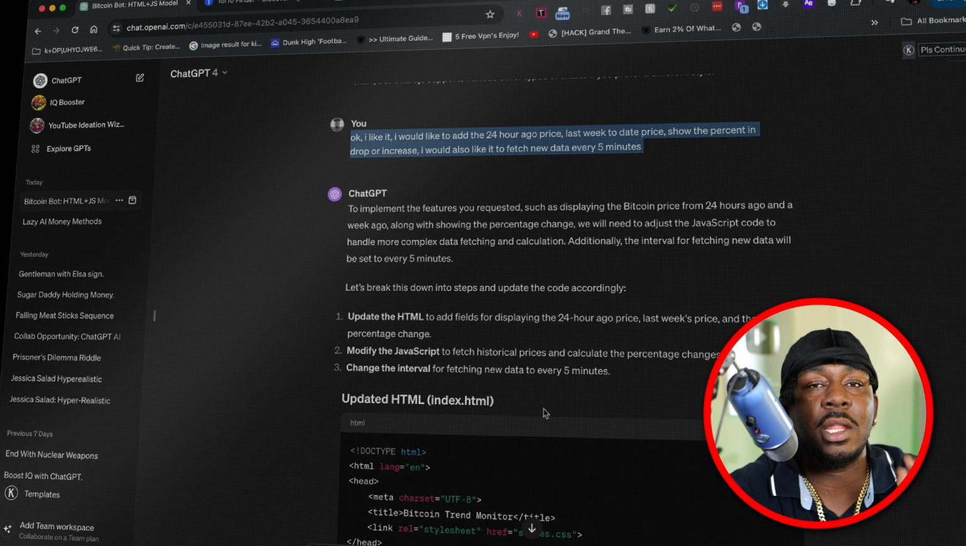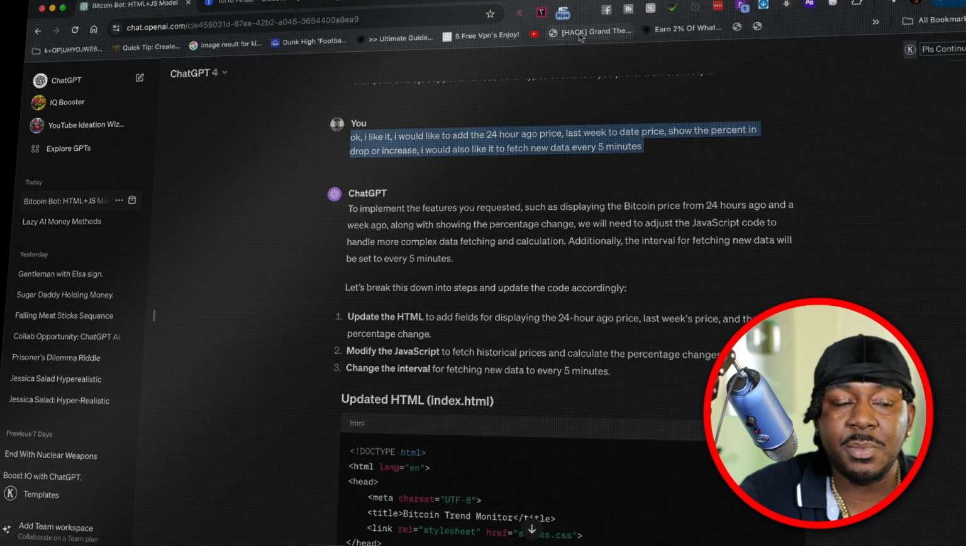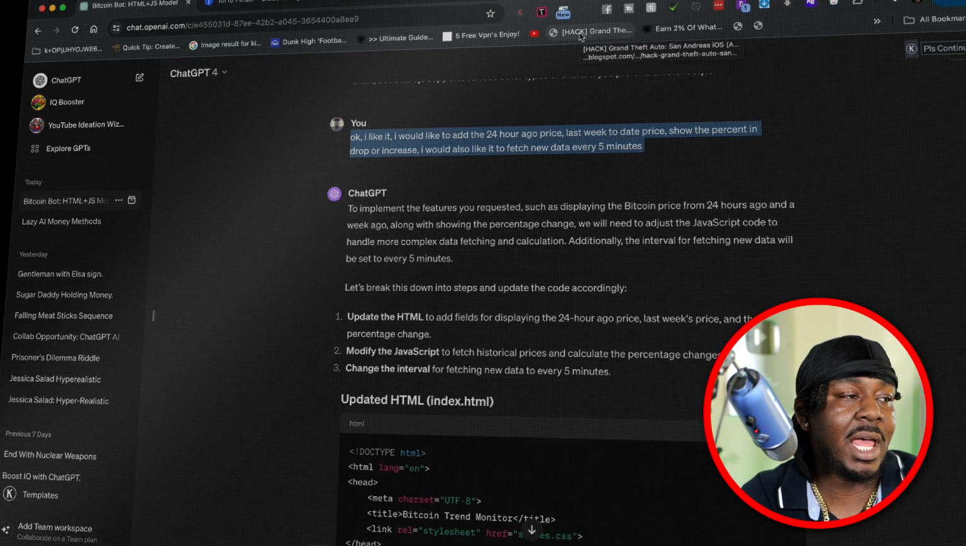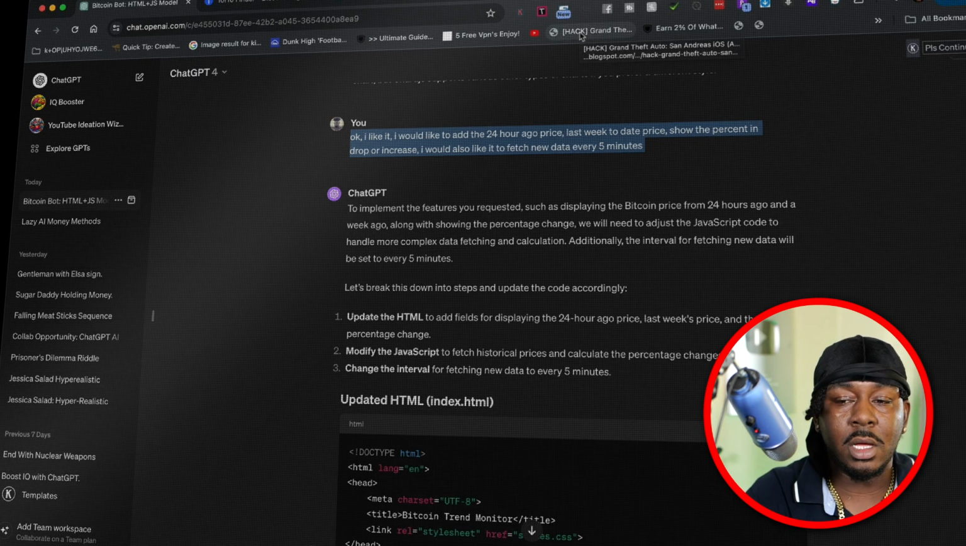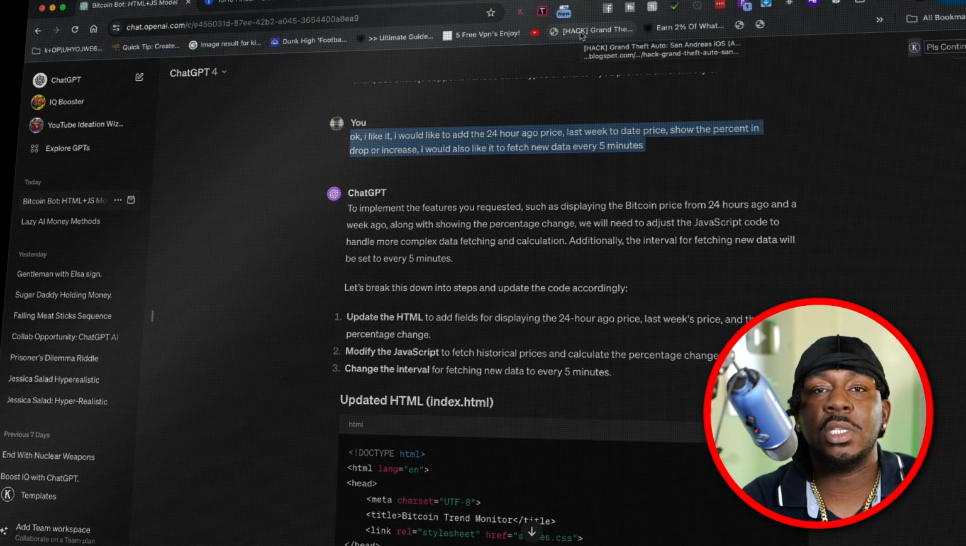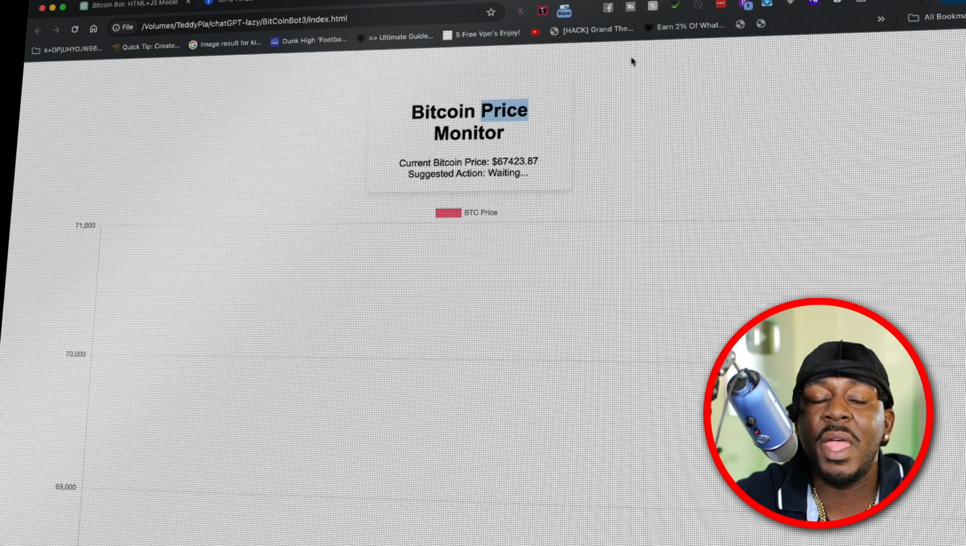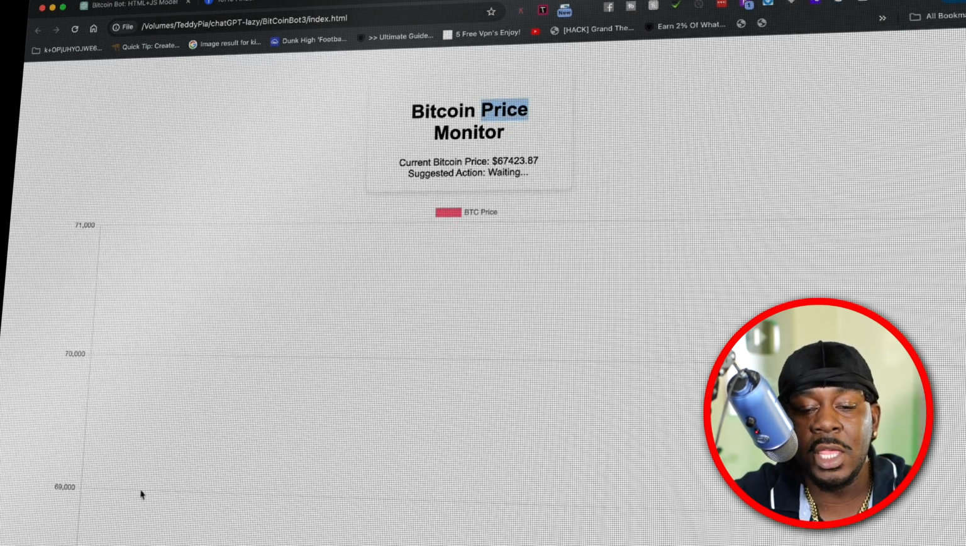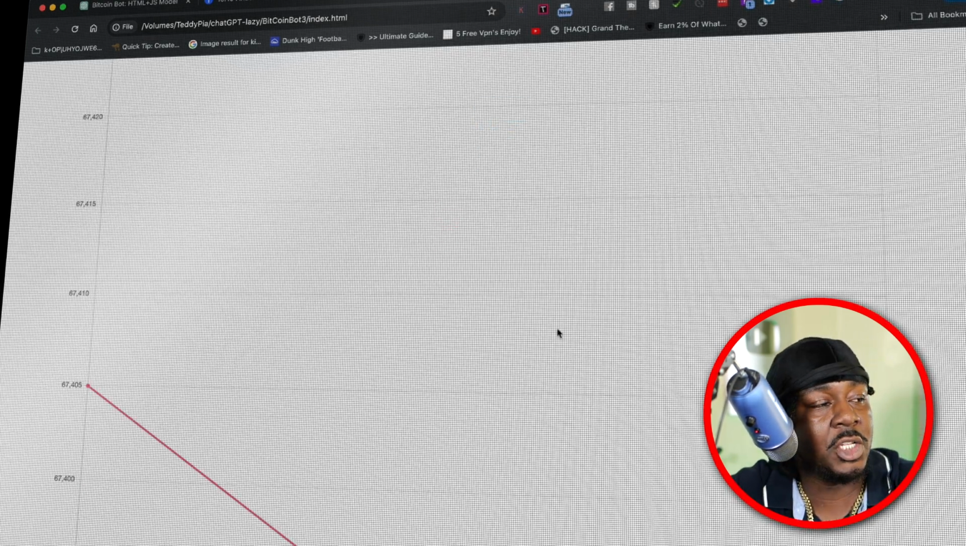So then from there, I did some basic tweaks. I experimented with adding more functionality, right? So I added a week ago versus a month ago versus the last 24 hours. I also made it update every 5 minutes so that you could see a visual graph, right?